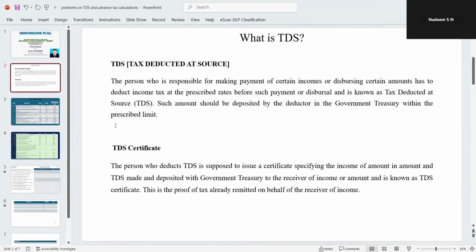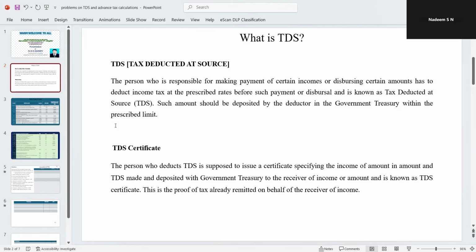He has to pay 30% in the first installment, 15%. The third installment falls on or before 15th December. Now, this also he has to pay 30%. Then the final installment must be paid on or before 15th March. So totally 100% of tax should be paid by the assessee. This is what we call the advance payment of taxes in installments.